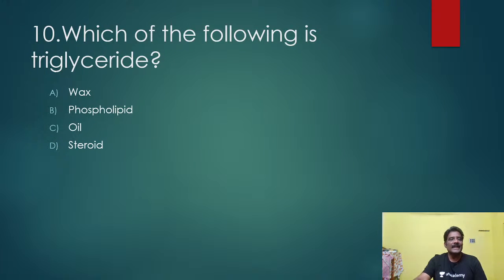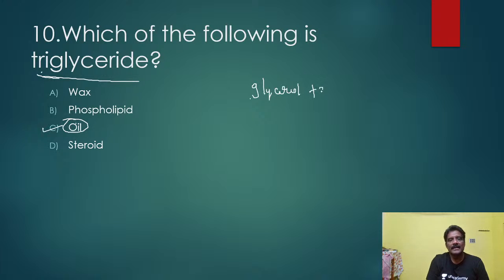Which of the following is triglyceride? What is triglyceride? How is it formed? Here the triglyceride example: oil. This is triglyceride. How is this triglyceride formed here? For example, glycerol, directly I will write here: glycerol plus 3 fatty acids. I mean glycerol esterified with 3 fatty acids. That is nothing but a triglyceride. How it is formed, I will tell you.